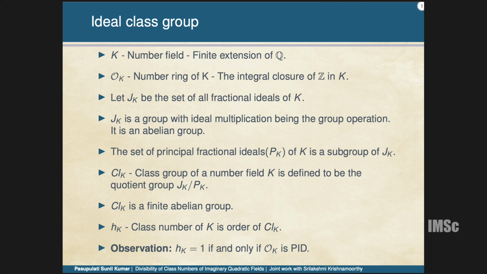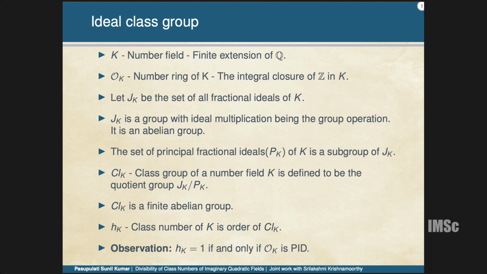So, K is a number field, O_K is the ring of integers of the number field, and J_K is the set of all fractional ideals. Though I do not use it, I wrote it to define the class group. J_K forms a group with ideal multiplication as the binary operation, and the principal fractional ideals form a subgroup. When you take the quotient group, that is called the class group, and it is a very celebrated result that the class group is a finite abelian group.